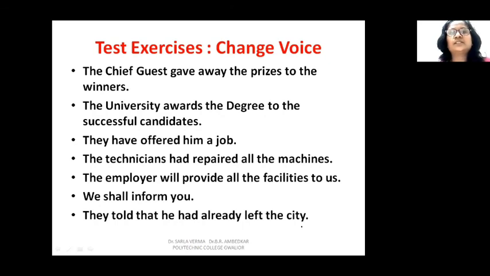So the sentences are of different tenses and of different types, and you have to change these sentences into passive. Remember, the tense remains the same. The verb has to be used in the third form, and try to identify the object and use the auxiliary verb according to the new subject.